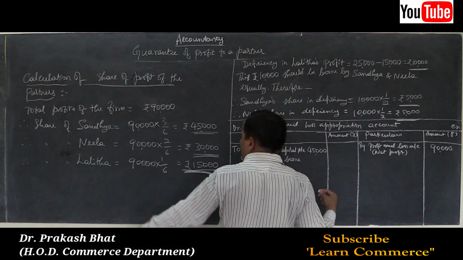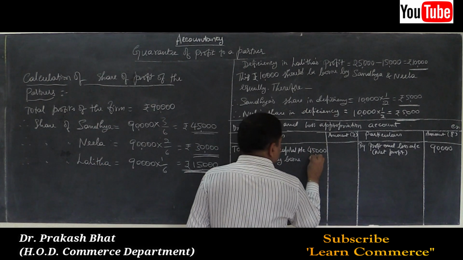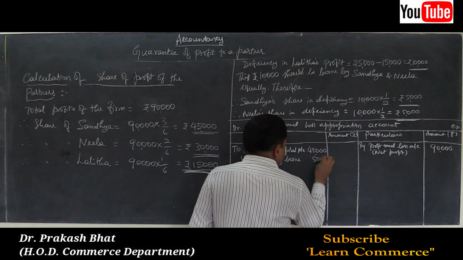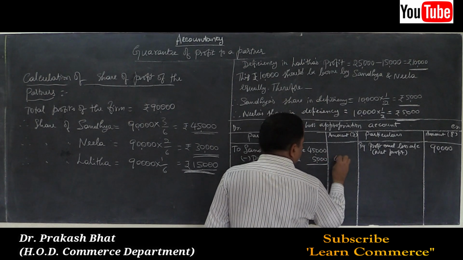I have to give note number 1 to this note. How much was borne? 5,000. So 40,000.